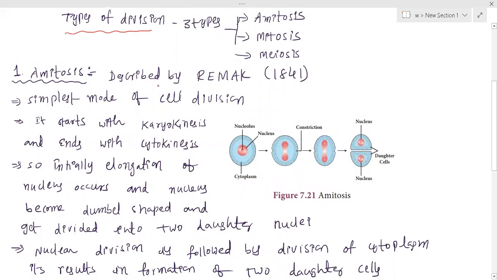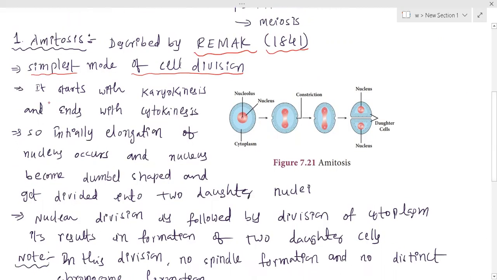The amitosis process was described by Remak in the year 1841. Compared to mitosis and meiosis, it is the simplest mode of cell division. It can be seen in lower organisms, especially prokaryotic organisms. The amitosis process starts with karyokinesis and ends with cytokinesis.